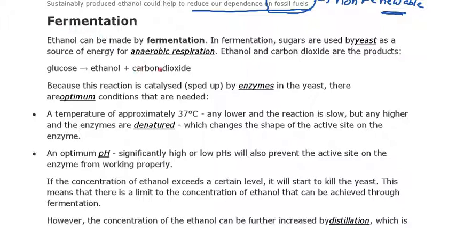The first and most common technique, used on a wide scale, is called fermentation.